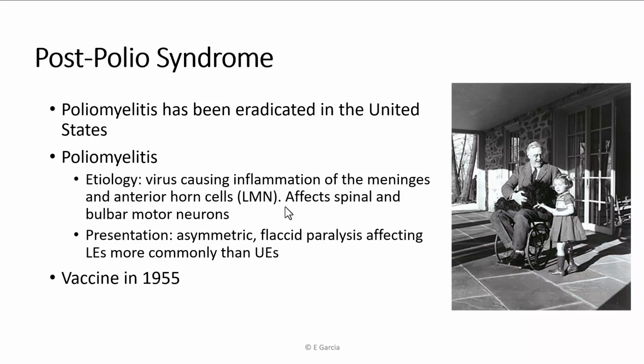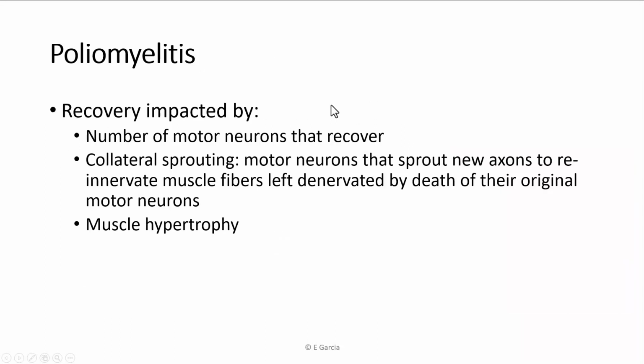The presentation is often asymmetric, and it's a powerful paralysis, usually resulting in flaccidity. In other words, there's no muscle activity whatsoever. It tends to affect the legs more than the arms, back when it was a thing. Due to a lot of different forces, this is actually coming back in some areas in small amounts. Otherwise, it was originally completely eradicated in the United States, and it was on its way out worldwide, but we've seen a small flare of it in some areas. The vaccine has been around since before all of us were born. So that's the original poliomyelitis.